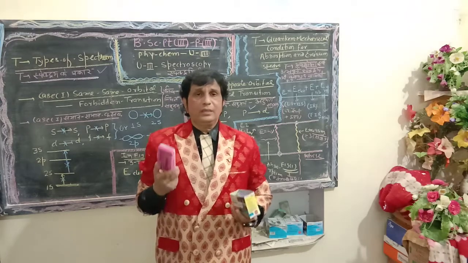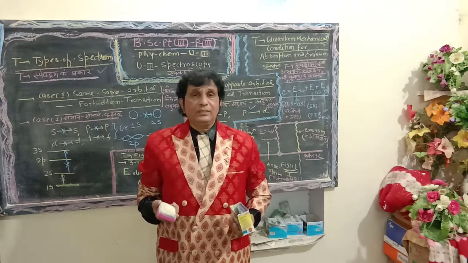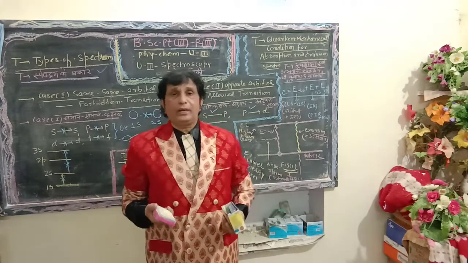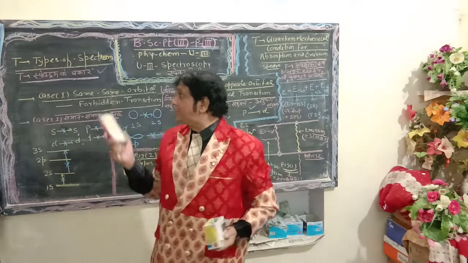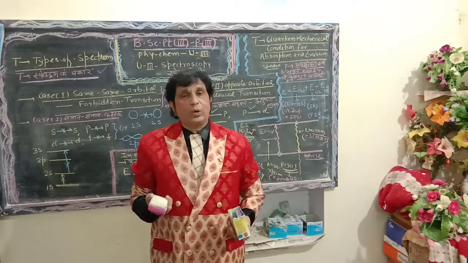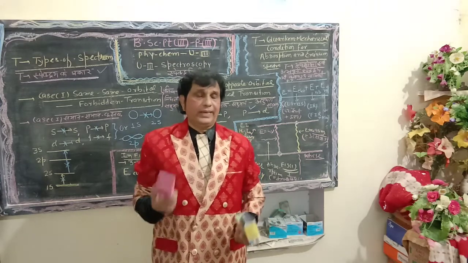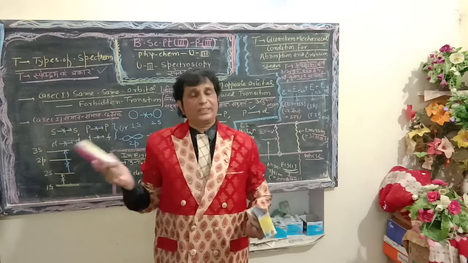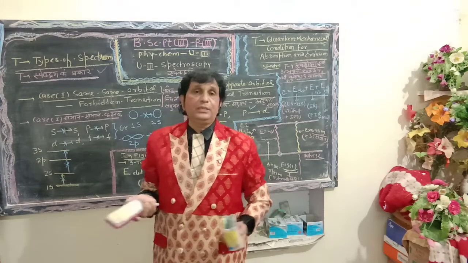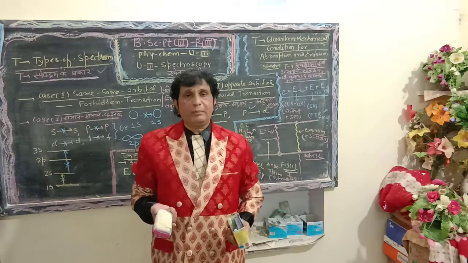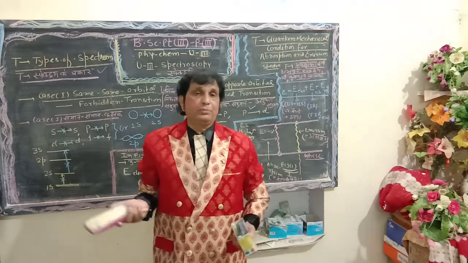Dear students, once again I repeat about our previous lecture, where we were discussing the kinds of spectrum. Spectrum has been divided into two types, emission spectrum and absorption spectrum.